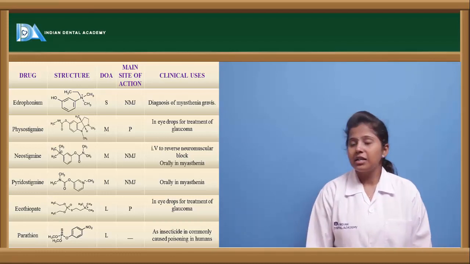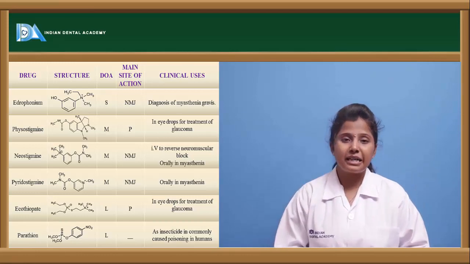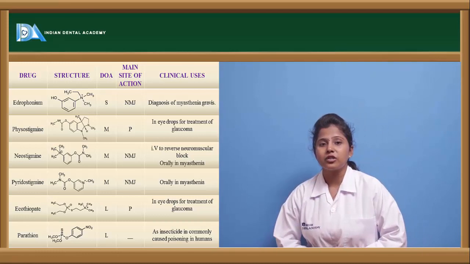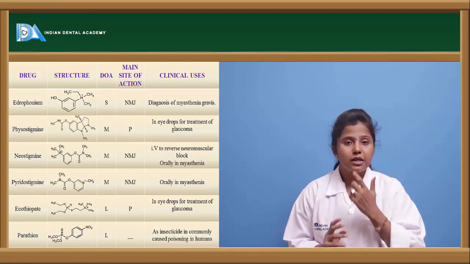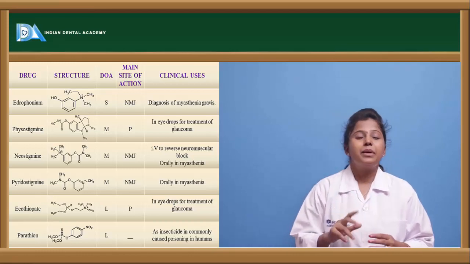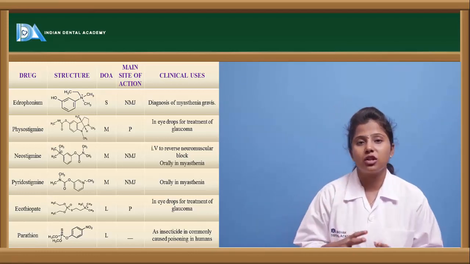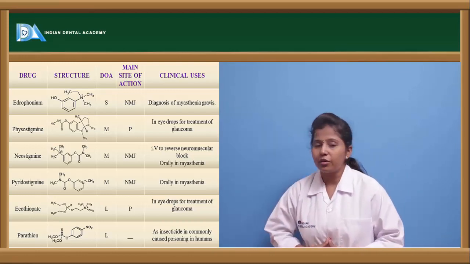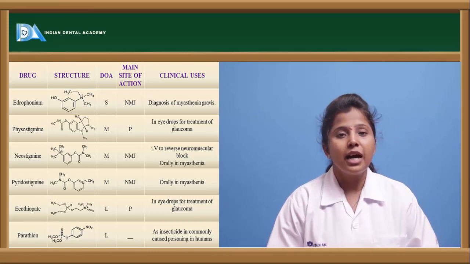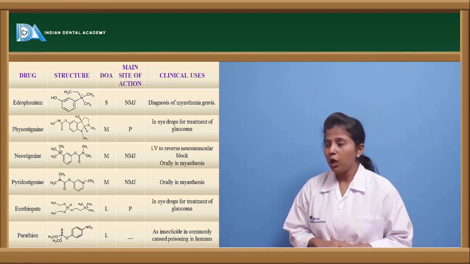The other drug is physostigmine. So physostigmine is a medium acting drug, or else we can say the half-life as well as the duration of action of this drug is about 1 to 3 hours, and it acts at the post-ganglionic junction, and it is used in the treatment of glaucoma. That is the reason it is formulated as an eye drop preparation, or else it is used topically as an eye drop to treat glaucoma.